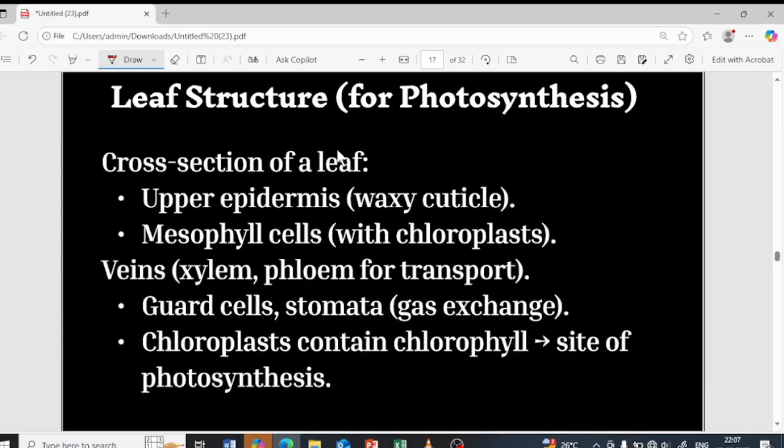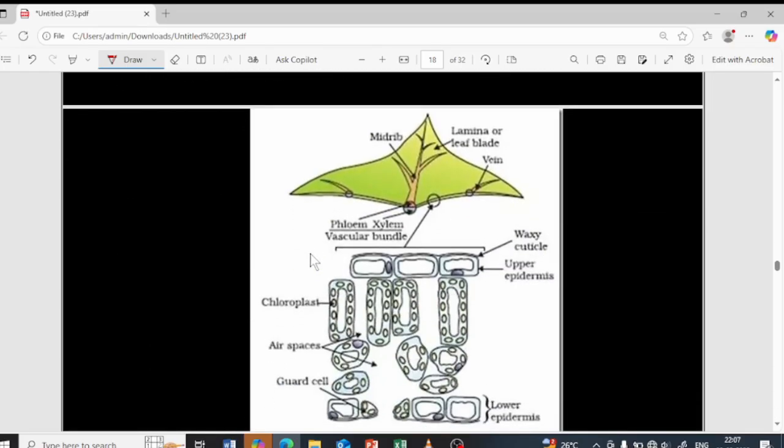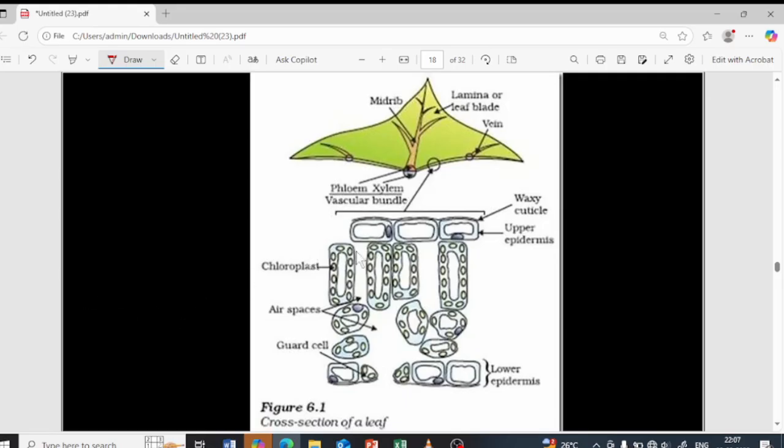Next is the structure of the leaf. When you take a cross section of the leaf and keep it under the microscope, you will observe some parts. First, a waxy cuticle layer is present on top for protection, obviously, and then the upper epidermis. Next you can see the mesophyll cells. In the mesophyll the chloroplast is present, which gives the green color to the plant. The chloroplast includes the chlorophyll pigment, obviously, and air spaces are present in the spongy mesophyll, as you can see over here.